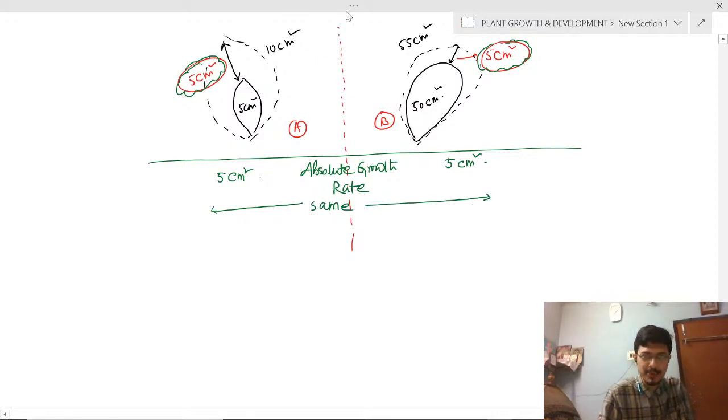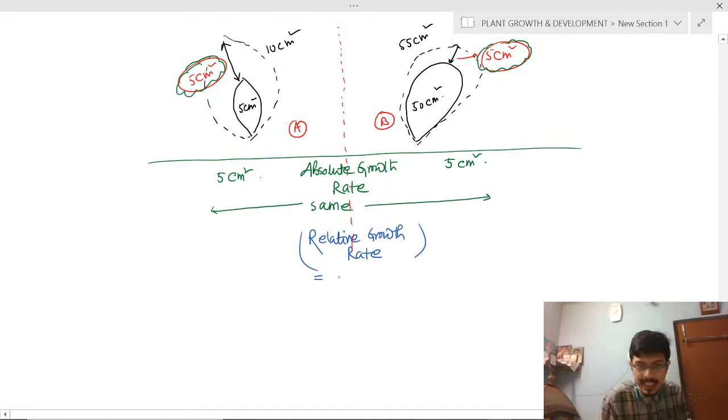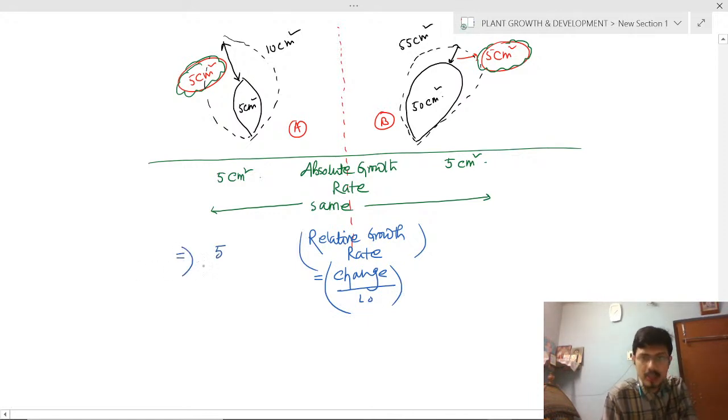Clear? Okay. Next point: what will be the relative growth rate? This is very, very important. What will be the relative growth rate between the two? Relative growth rate is characterized by the change in the cross-sectional area divided by the primary length. In scenario A, there is a 5 centimeter square change and the initial is 5. So there will be 100%. The relative growth rate is 100% in plant A.